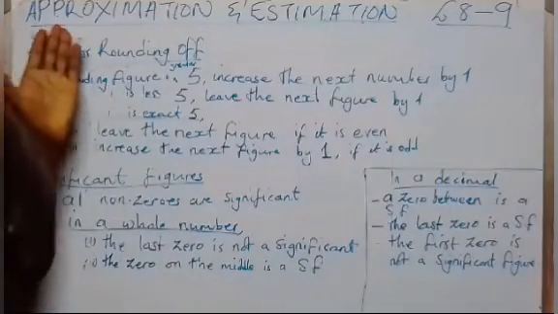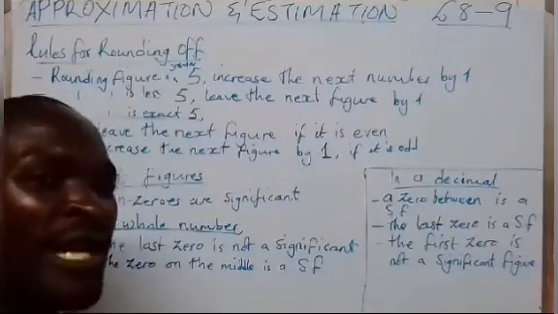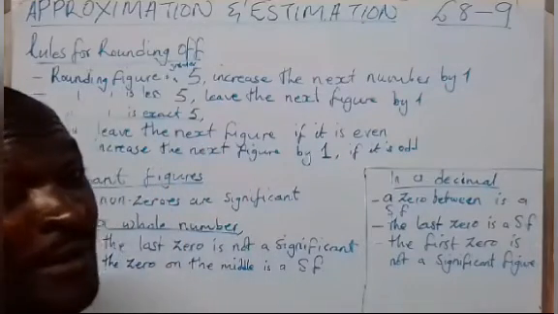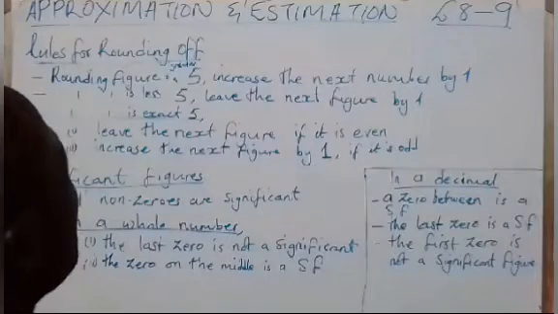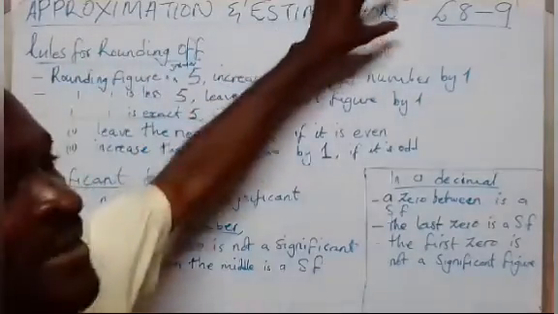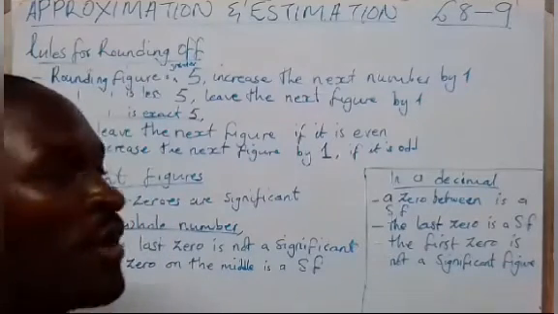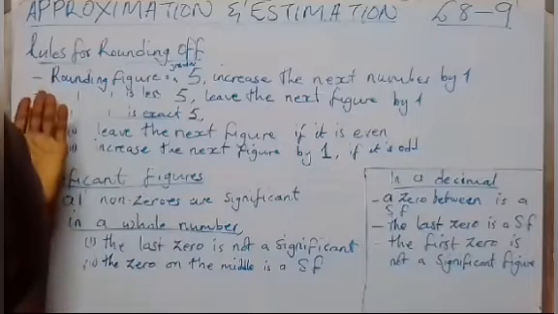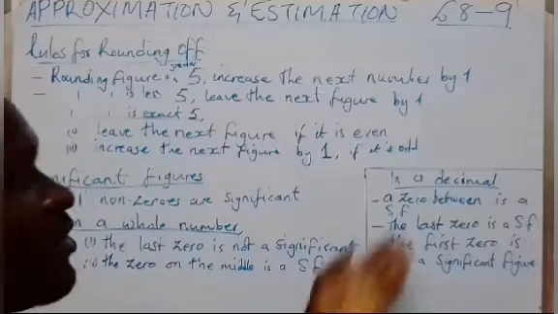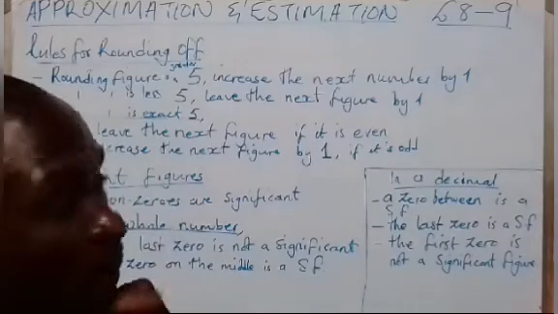I want to talk about approximation and estimations. For grade 8 and 9, approximation and estimation, this is the way you find, even if you go in grade 10. But on this topic, we are going to start with the approximation before we come to estimation. Approximation talks about rounding off. So in rounding off, we have the rounding off of figures, also significant figures, the whole numbers, and also the decimal. These are the things that we mostly consider when we are dealing with the approximation.